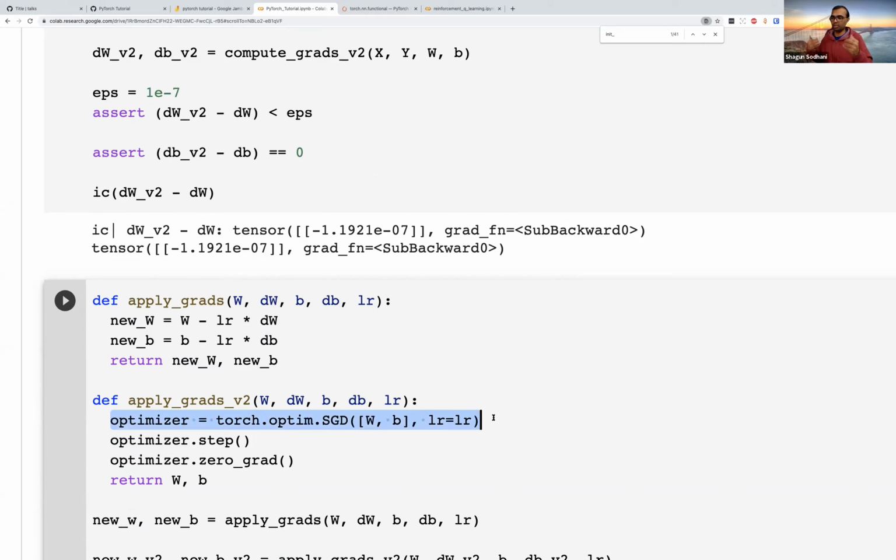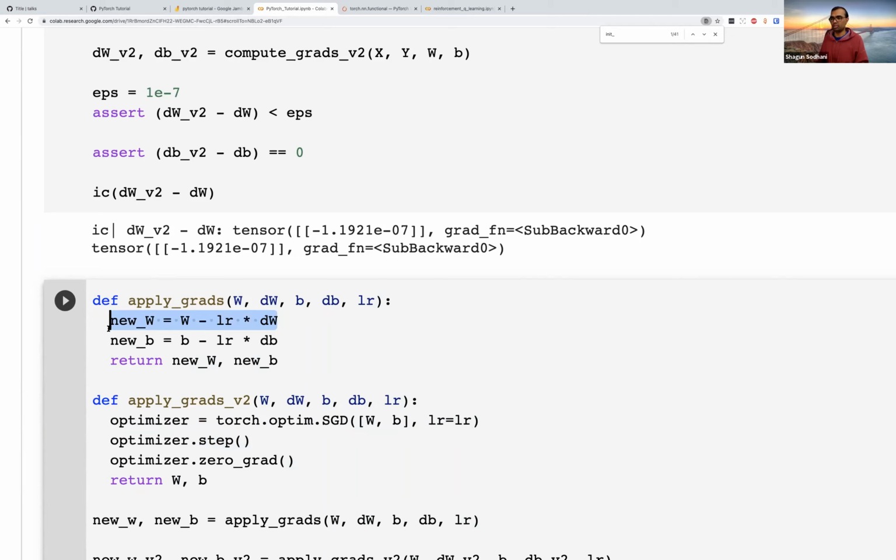When you create an optimizer, you tell it what weights and biases it is supposed to track. When an optimizer steps through, it looks at the parameters it has, looks at their gradients, and applies this equation for you. So instead of you writing this equation, the optimizer takes care of it for you.